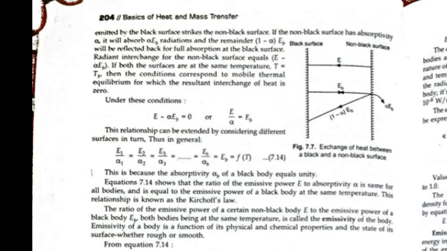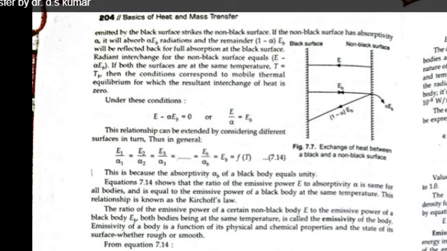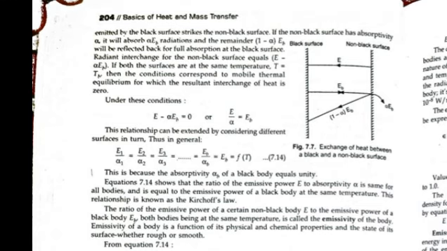This process is continuous, and after that it will be equal to the black body. So this equation E1 upon alpha 1 is equal to a constant, equal to EB. It shows that the ratio of emissive power E to absorptivity alpha is the same for all bodies and is equal to the emissive power of the black body at the same temperature. This relationship is known as Kirchhoff's law.